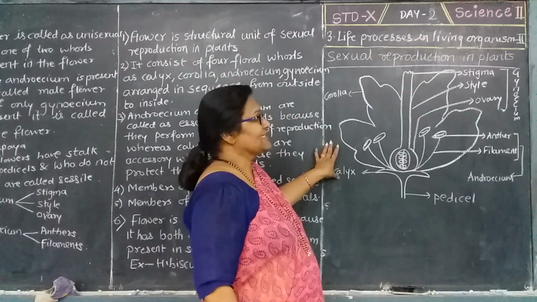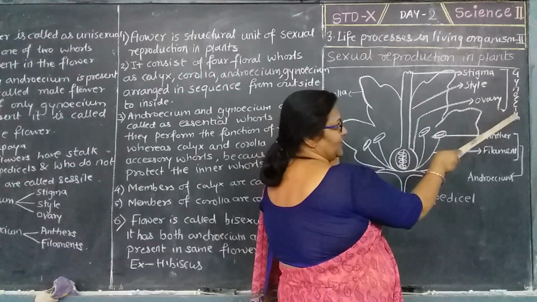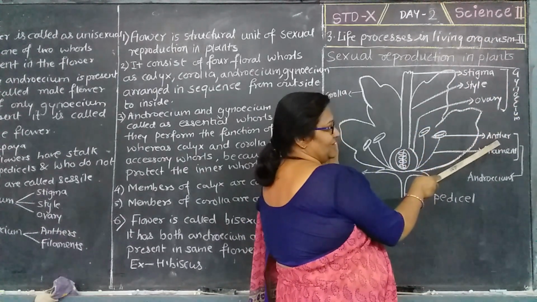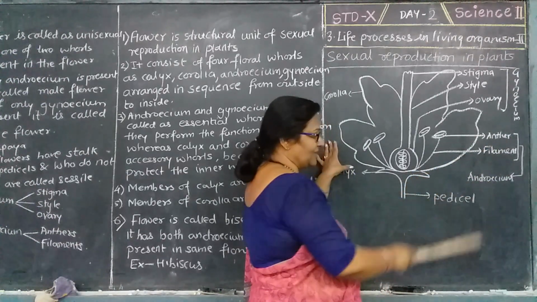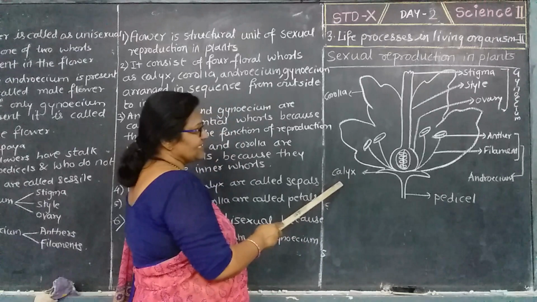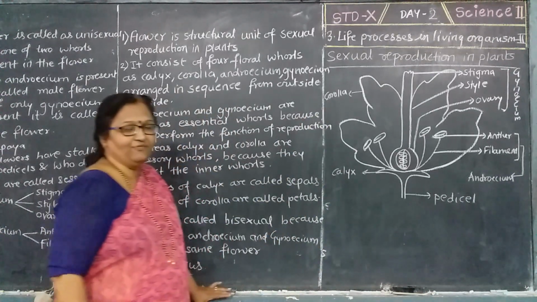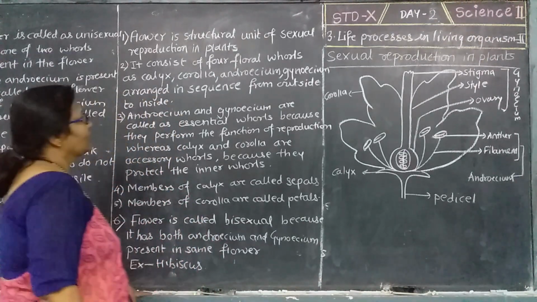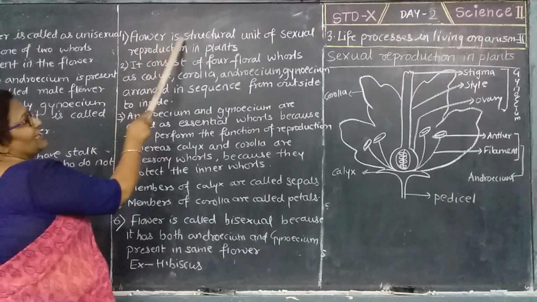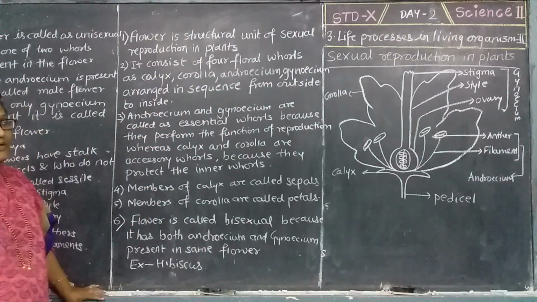The figure contains stigma, style, ovary, which together are the gynoecium, and anther and filament, which together are the androecium. Here there is a calyx and here there is a corolla. This is a figure of a structural unit which is called a flower. Therefore we call a flower the structural unit of sexual reproduction in a plant.